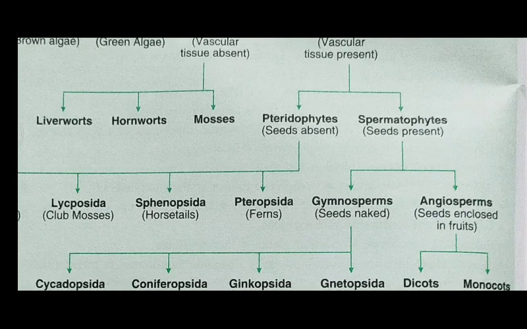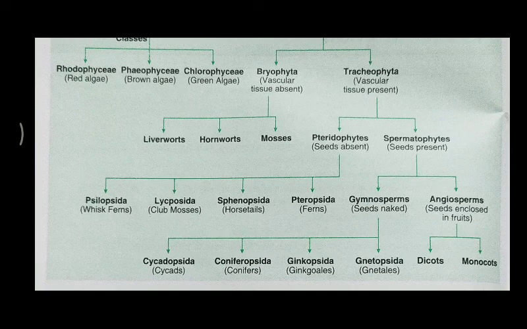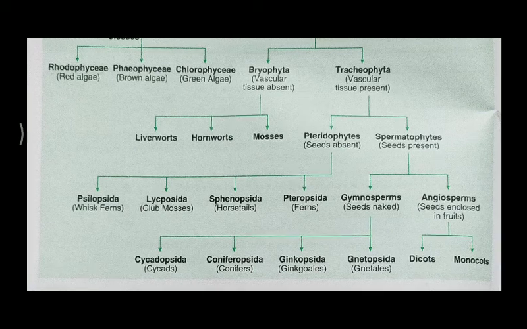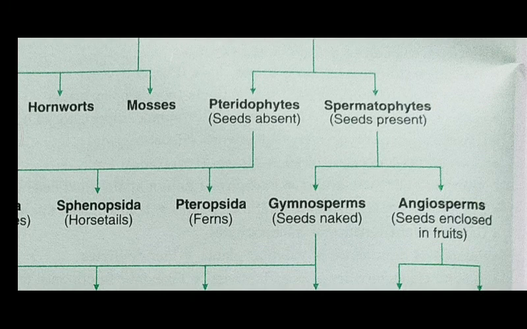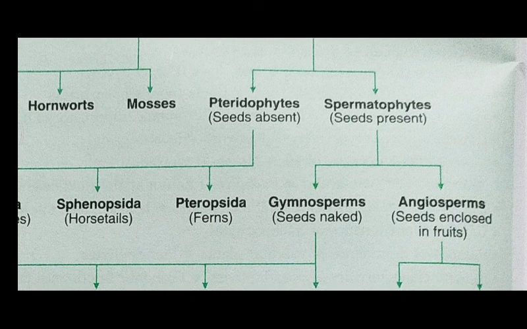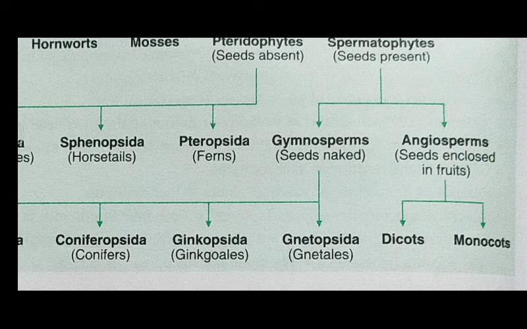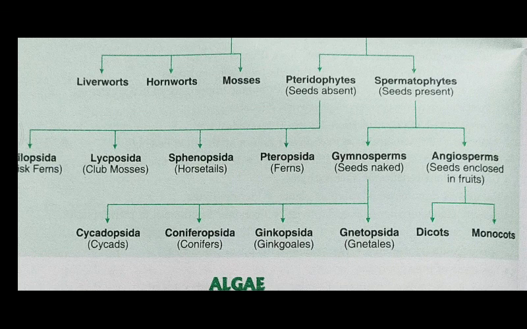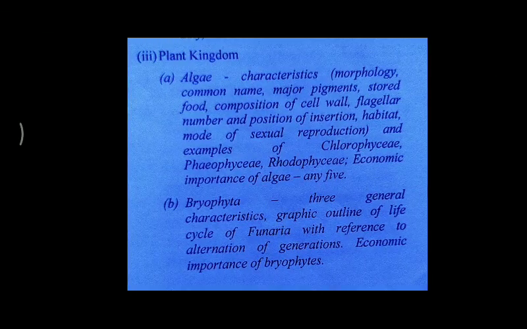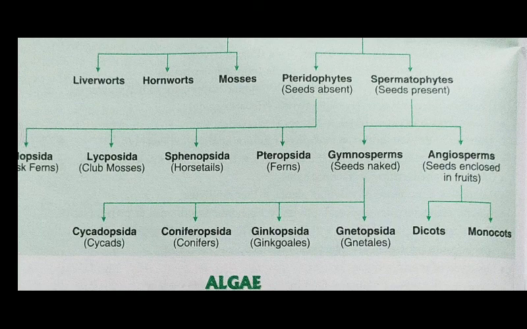Pteridophytes will be further divided into the classes. That one is the Psilopsida, Lycopsida, Sphenopsida and the Pteropsida. These are the classes which are under the pteridophytes. While the spermatophytes we will divide into 2 main categories. That one is the gymnosperms where the naked seeds are present along with the plants, and the angiosperms, the most advanced type of plant with the seeds enclosed inside the fruit. Gymnosperms will be further divided into different classes, while angiosperms are considered as the dicot as well as the monocot plants.